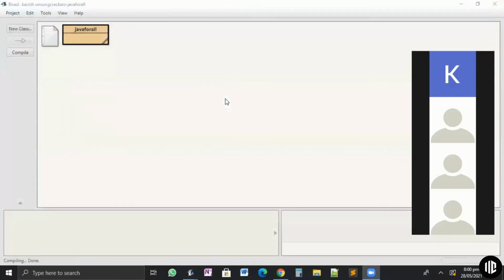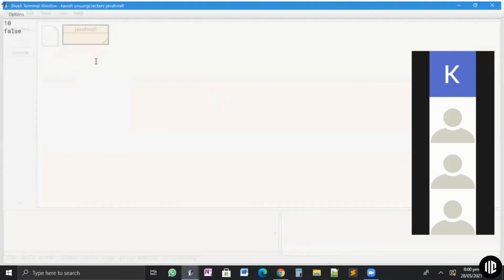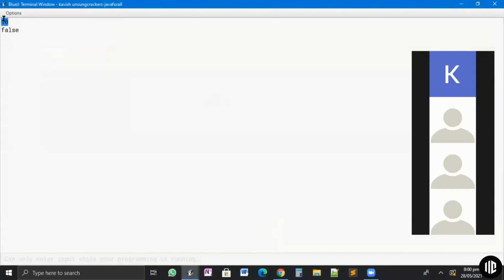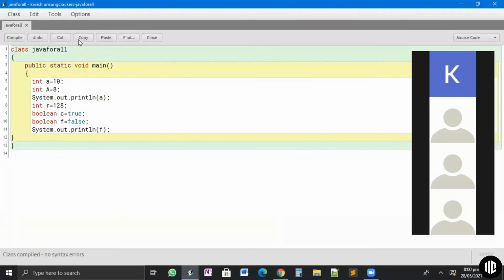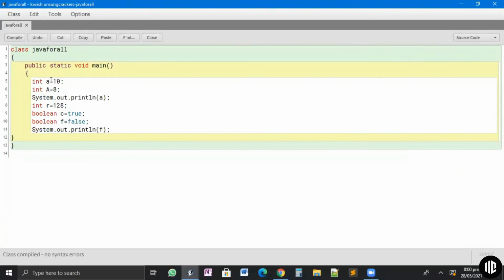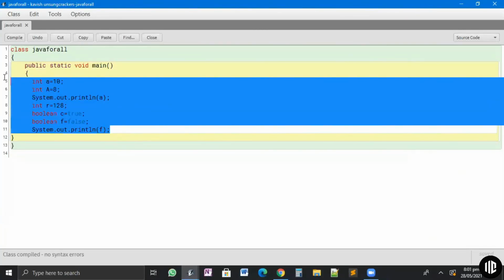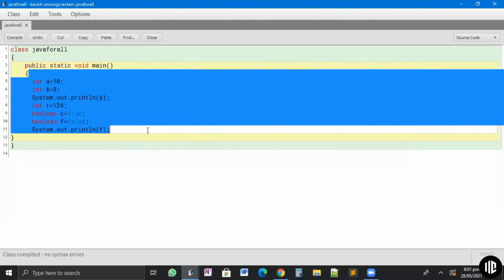Okay, so let's check. Void main. It's showing 10 and false. 10 is from the previous one, and false. Correct. So this is showing me false. So boolean stores either true or false. So this was the conclusion to the data types in Java for storing different types of data.